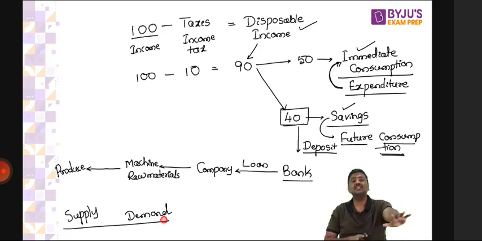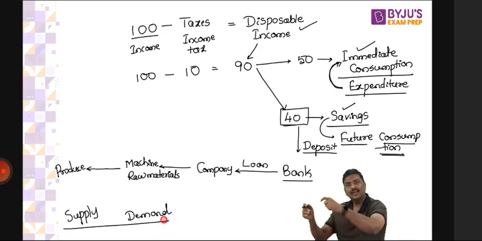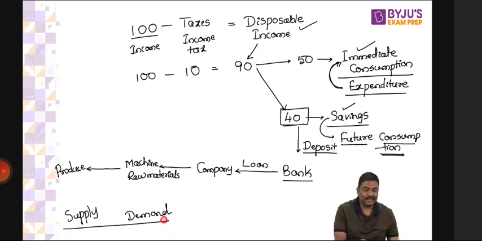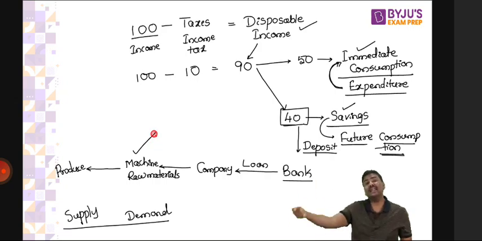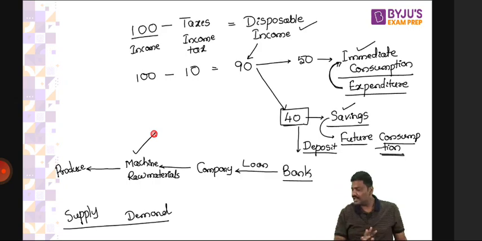You have earned income. Part of the income has already been taken away by the government in the form of taxes, or they will collect it later. Out of the remaining, which is called disposable income, some amount you will use for immediate consumption. The remaining, you will save. But this savings will lead to companies purchasing machines, setting up manufacturing facilities, and construction of roads and other infrastructure as well. So this is the basic cycle that takes place in the economy.